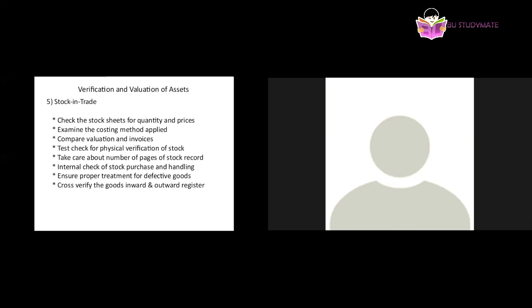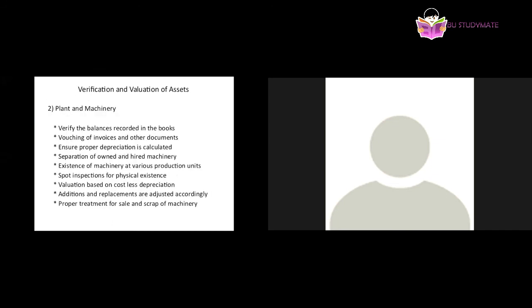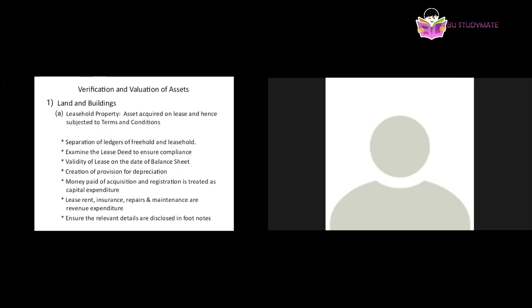Cross verify with the goods inward and outward. So he can verify with the stock sheets, goods inward and outward, and he can assure whether the stock details are provided rightly or not. These are the verification methods for the stock in trade. So, as you see, this completes the verification and valuation of assets.